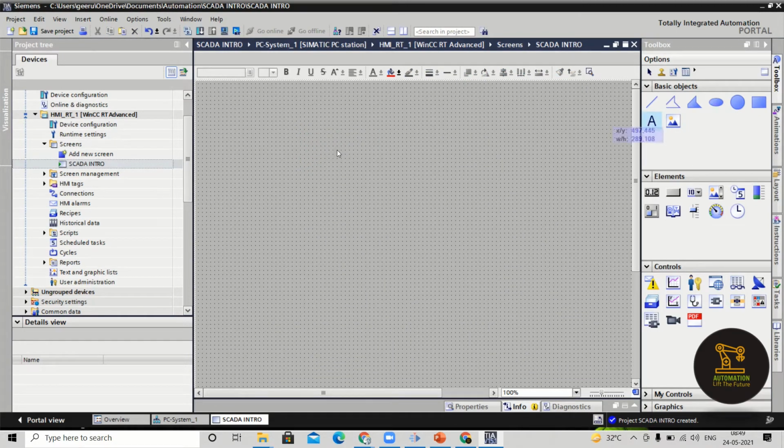And the next one is text. So as you know, text is nothing but you can represent anything with a name. Example, as I told you, there is a switch and there is a motor. So at the bottom of the switch, I will give a label name to that. What is the label name? This is motor 1 switch, motor 1 control. So I can give those names here.